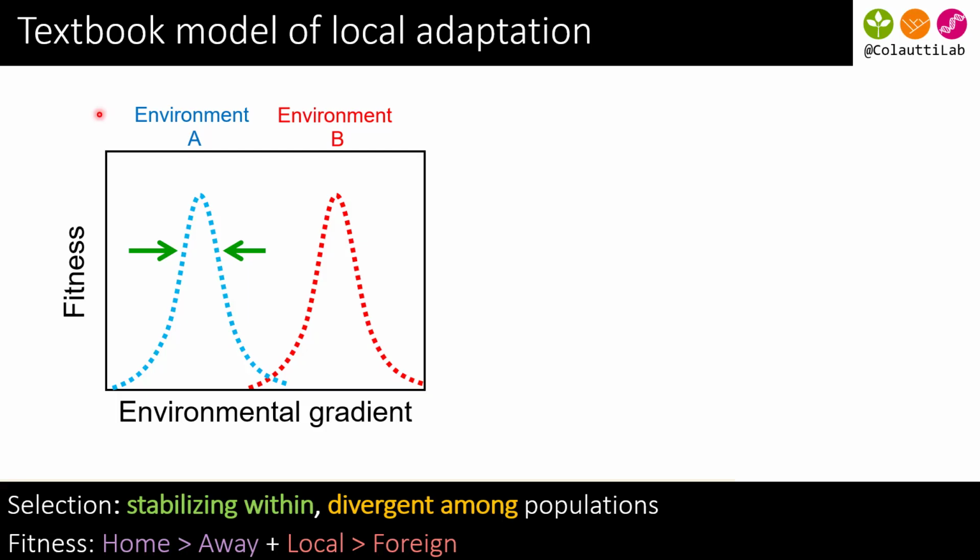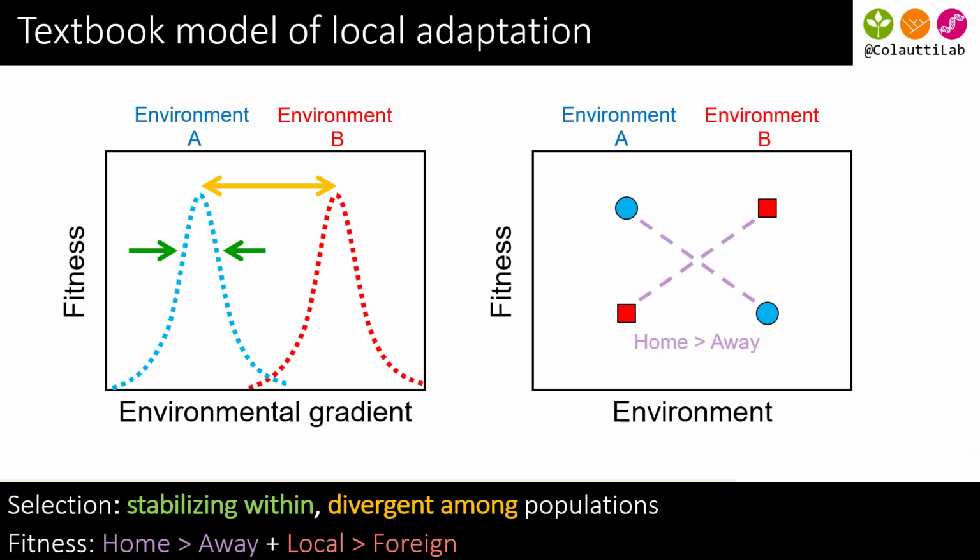Under the classic model of local adaptation, we typically have some kind of environmental gradient in which fitness is defined by stabilizing selection within an environment, but divergent selection across environments. If we do a classic reciprocal transplant experiment where we move locally adapted populations and grow them at their home and away sites, we should see that a given genotype or population does better in its home environment than it does when it's grown away.